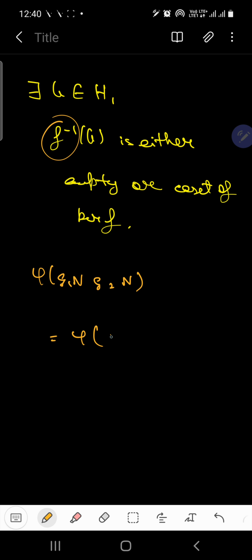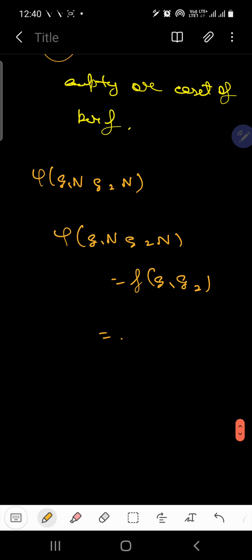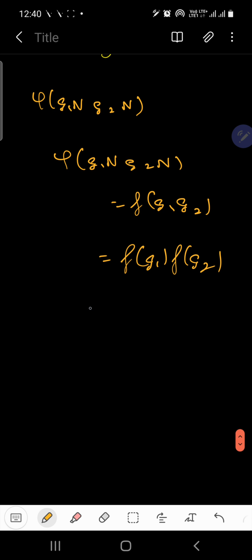But let us not go into the complexity of commuting. So phi of G1n times G2n can be written as F of G1 G2. And this is equal to F(G1) times F(G2), because F is homomorphic. Now F(G1) is phi of G1n and F(G2) is phi of G2n. So phi is also a homomorphism.